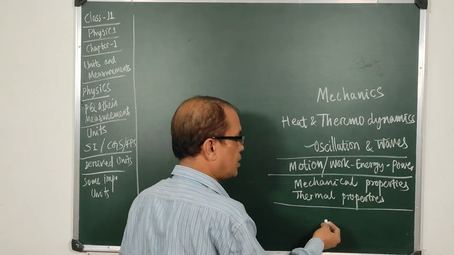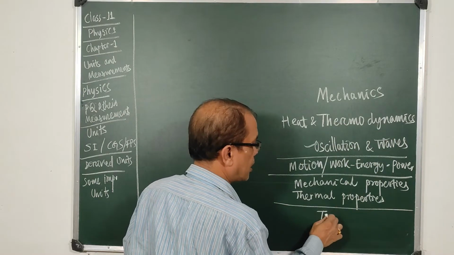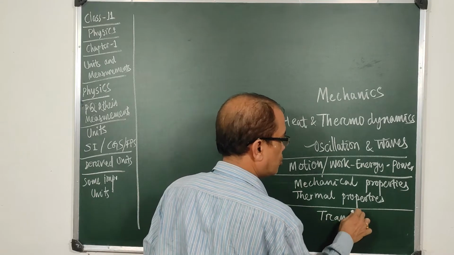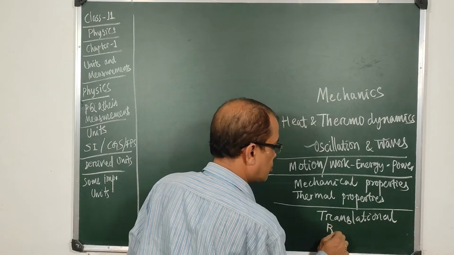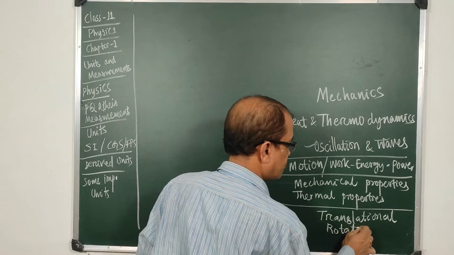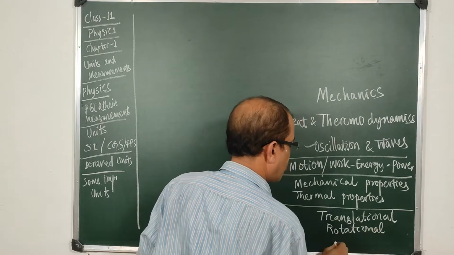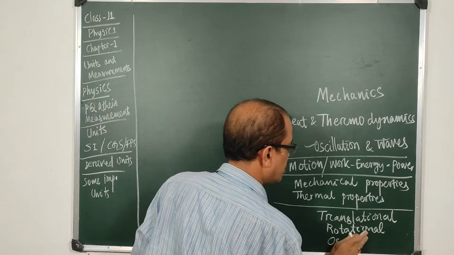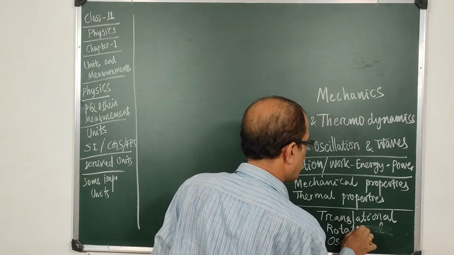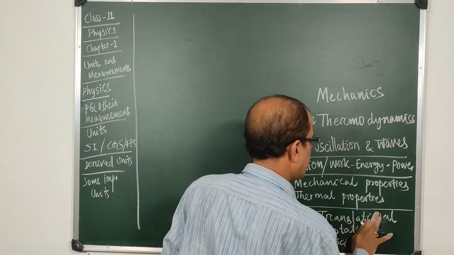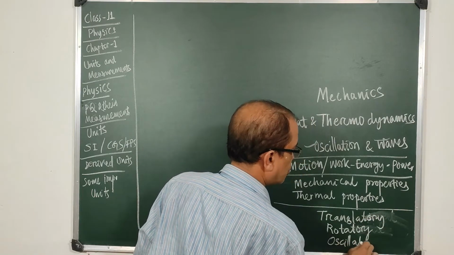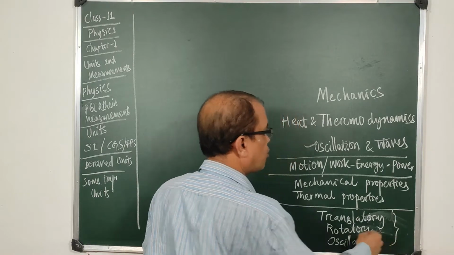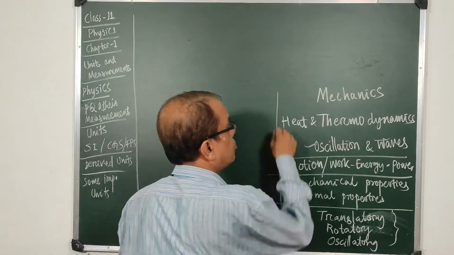So there are three kinds of motion in which you have translational motion or linear motion, you have rotational motion, and you have oscillatory motion. This can be written as rotatory motion, this can be written as translatory motion, and this is oscillatory motion. So why am I talking of these things when we are starting?